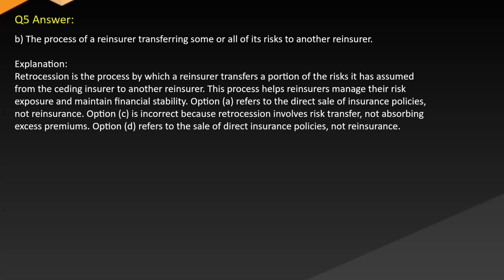Option A refers to the direct sale of insurance policies, not reinsurance. Option C is incorrect because retrocession involves risk transfer, not absorbing excess premiums. Option D refers to the sale of direct insurance policies, not reinsurance.